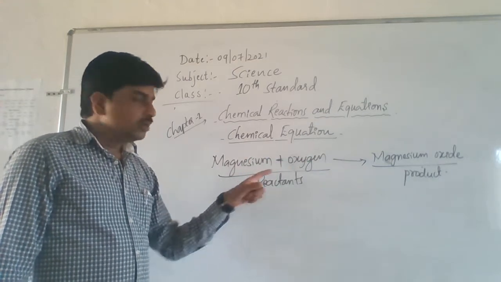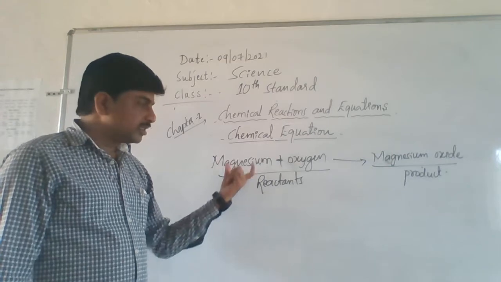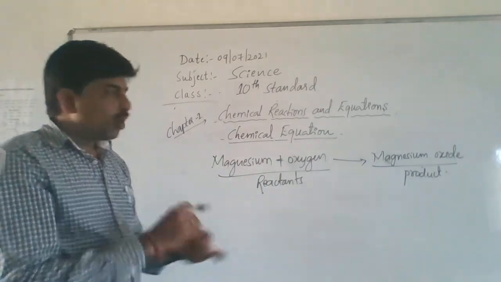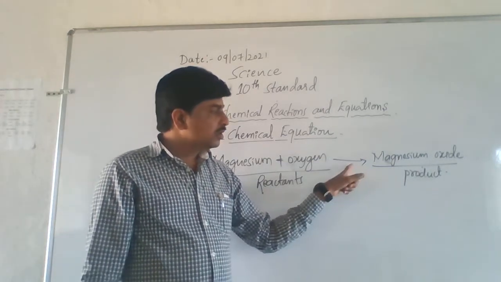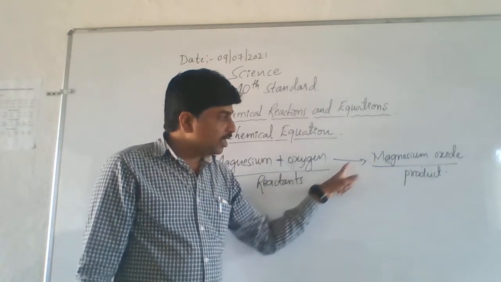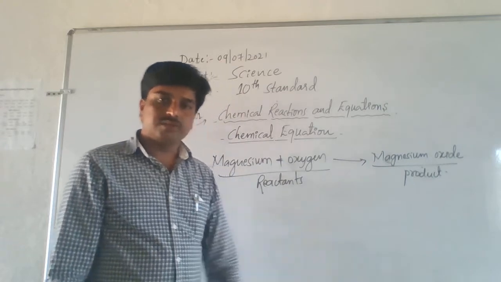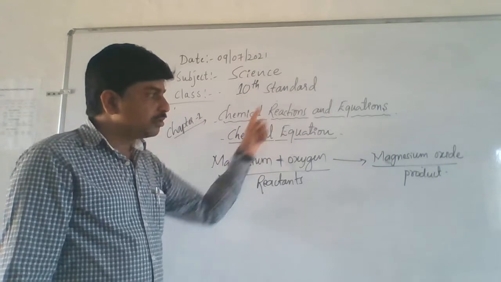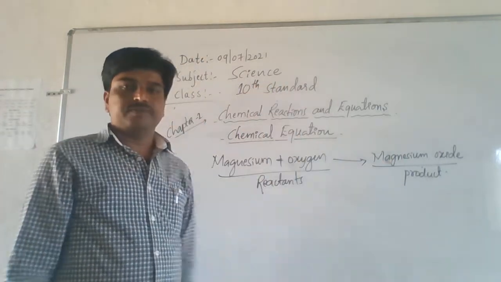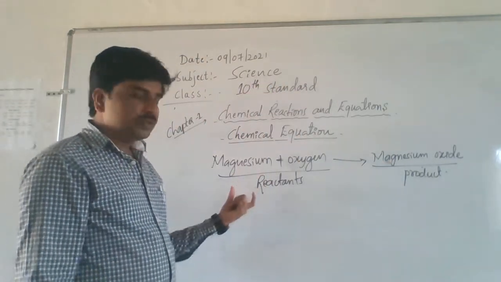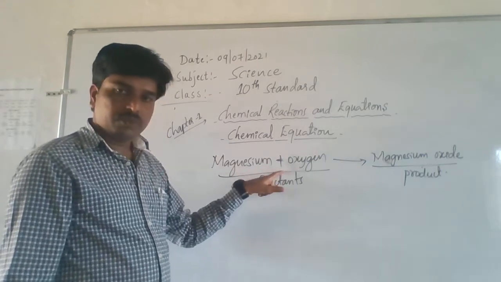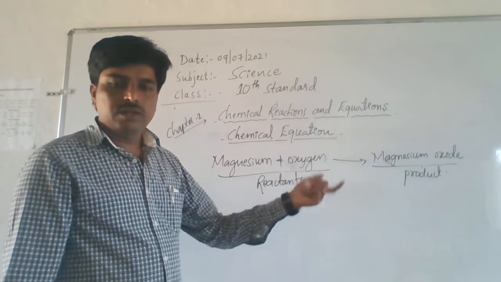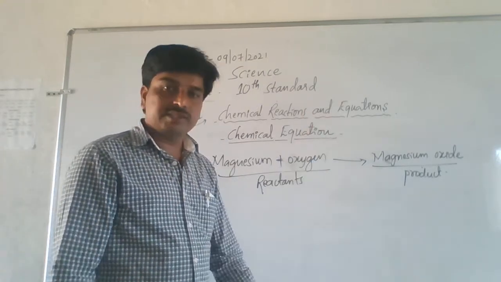The substances behind this arrow mark are said to be reactants, and the substances in front of this arrow mark are products. Reactants should be right behind the arrow mark, and products right in front of the arrow mark. If more than one product is formed, they are also written with a plus sign.